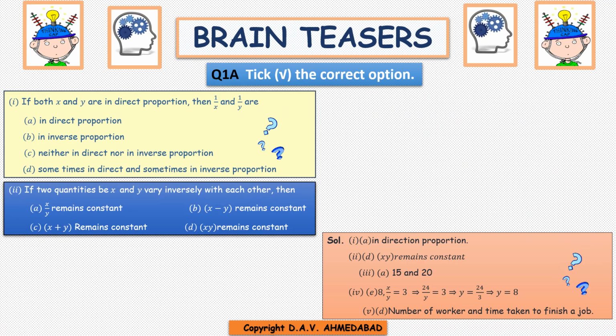If two quantities x and y vary inversely with each other, then A. x by y remains constant. B. x minus y remains constant. C. x plus y remains constant. D. x into y remains constant. And we all know the answer. And the answer is D. xy remains constant. So computer ji, please lock this.